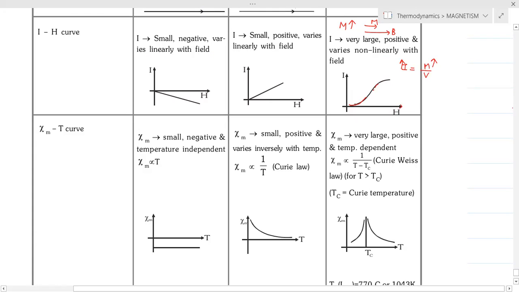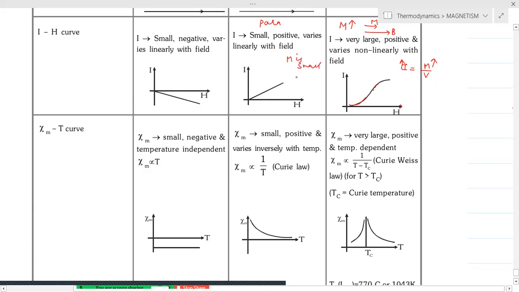So it is not linear proportionality, it is greater than linear proportionality, meaning it becomes much larger. So in the case of para, let me see, so I is small and positive, so here M is small, so here M is small we are taking, so therefore I is also small. So therefore we will say that I is small, positive, varies linearly with respect to field.